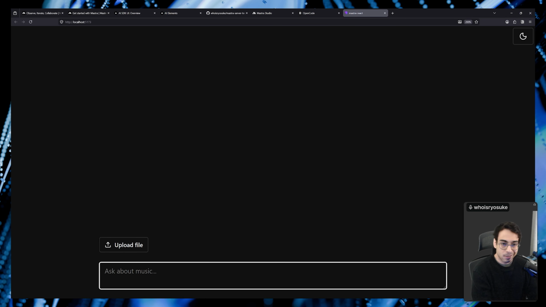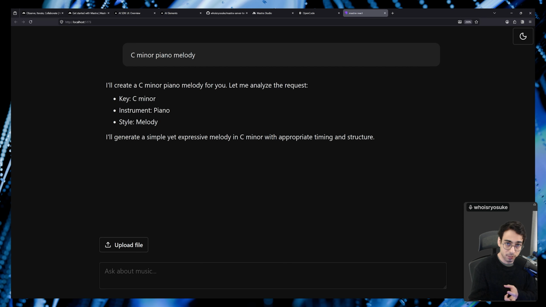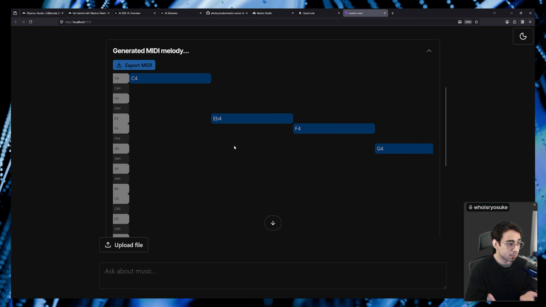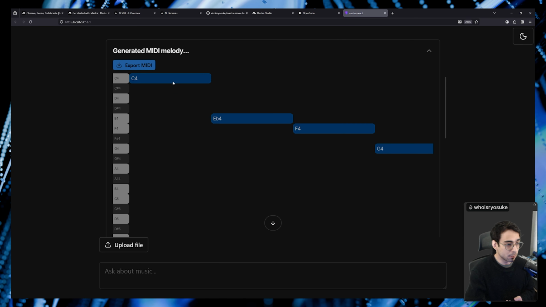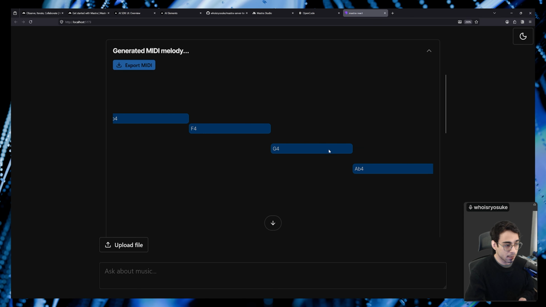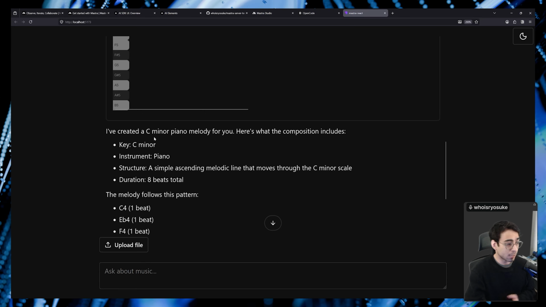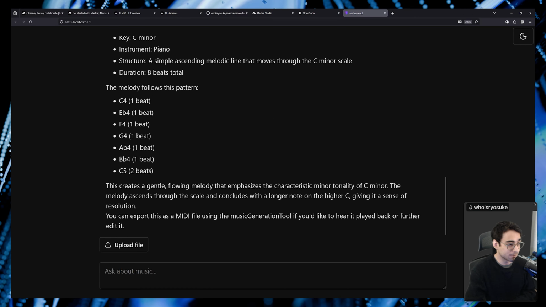So I can ask it something like, give me a C minor piano melody. This connects to the same Mastra agent that we created, technically the music generation one. It goes and it runs my LLM. I can hear my GPU spinning up right now, generating the tokens. And it creates a melody for us. So now we have a C minor melody here. And you can see that I have a C4 key, F, G, A, and it holds the C5 at the end a little bit. And you can see here, it describes everything. I could have just read what it said, but I described to you what it generated.